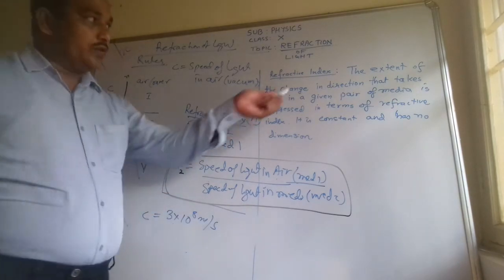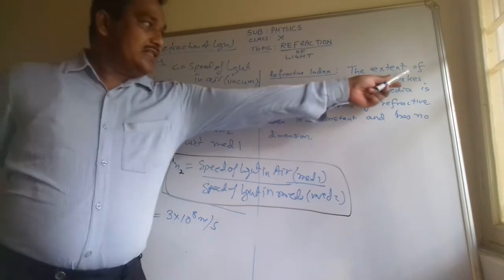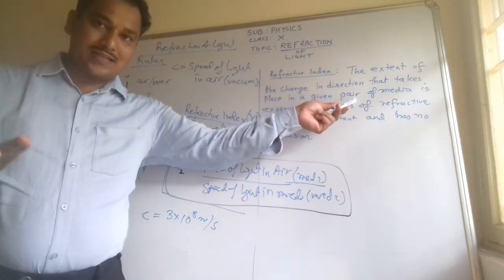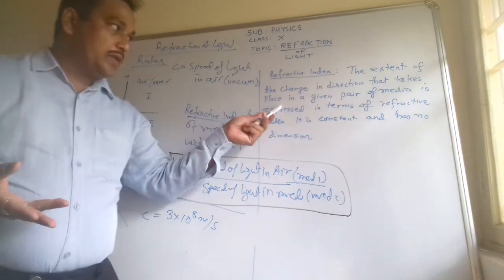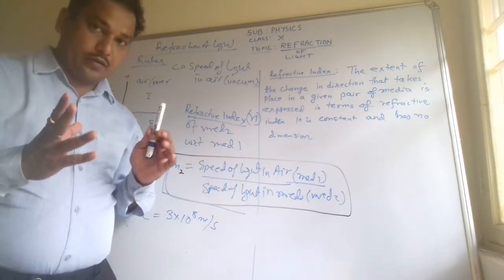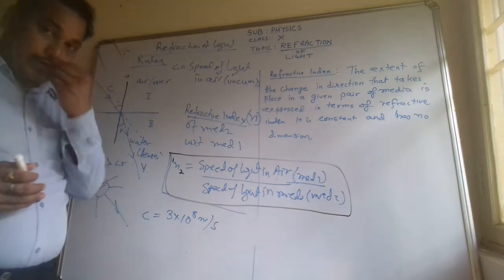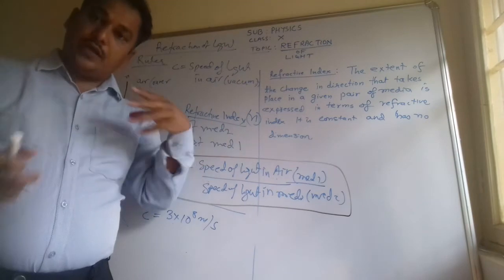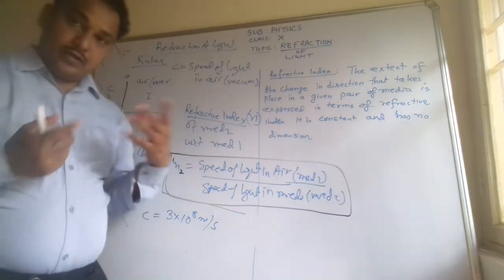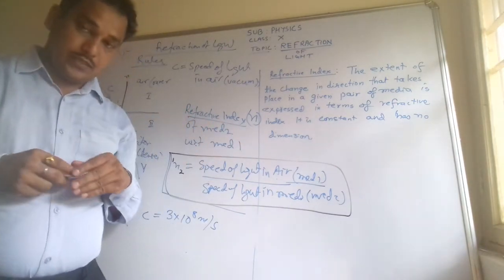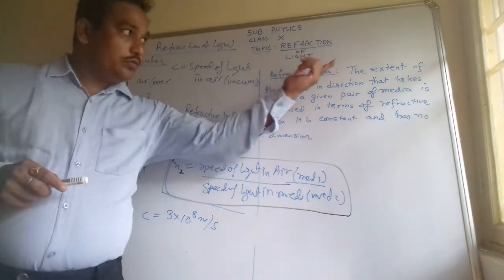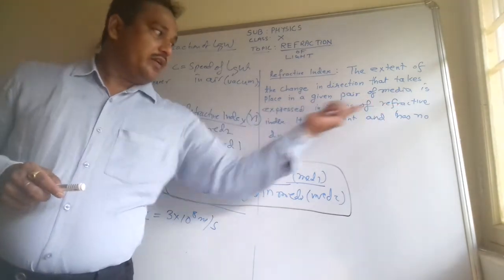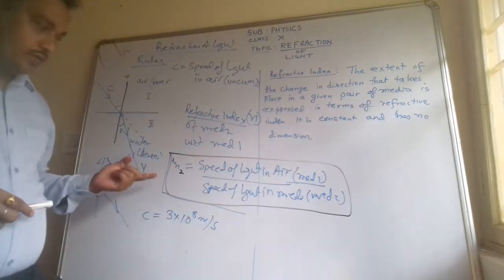So what will be the definition of the refractive index? The extent of the change in the direction, how much the direction is changing, that takes place in a given pair of media. One medium is air and the other is water, or one is glass and one is water, any two media. Oil is there, diamond is there, so diamond will be a denser medium, right? So the ratio for the pair of media is expressed in terms of the refractive index. It is always a constant value.